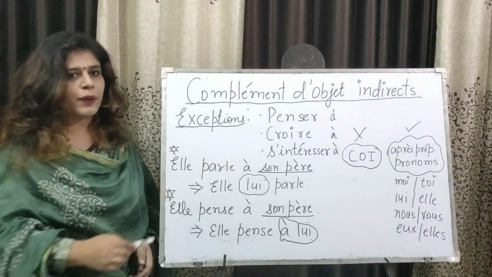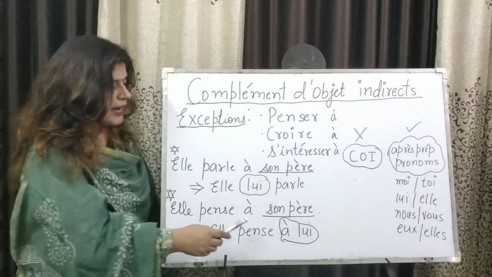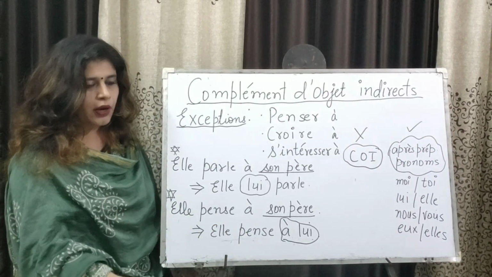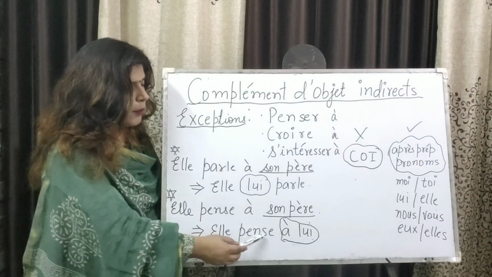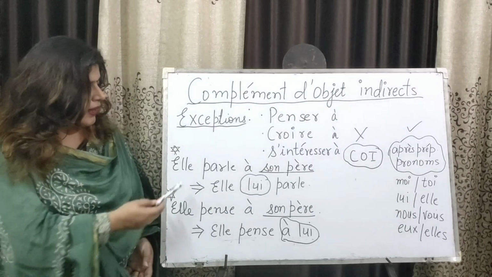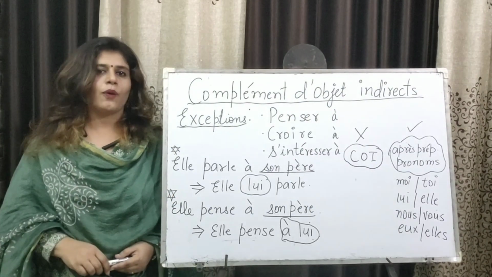It takes the after-preposition pronoun, and there we have the lui option, and it must come with the preposition. So elle pense à lui, she thinks about him. Parler with COI and penser with the disjunctive pronoun.